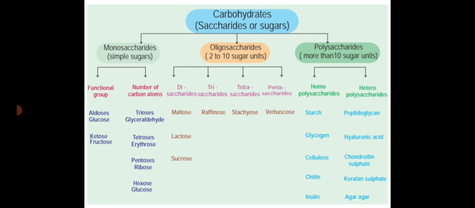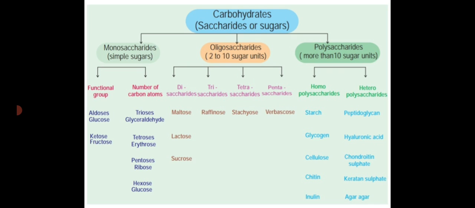Then monosaccharides are classified by two important criteria. One is the functional group, another one is the number of carbon atoms. Then oligosaccharides are divided into di, that means 2 monosaccharides, tri, 3 monosaccharides, tetra, 4, penta, 5. So the functional groups are aldoses, for example glucose, and ketoses, for example fructose.